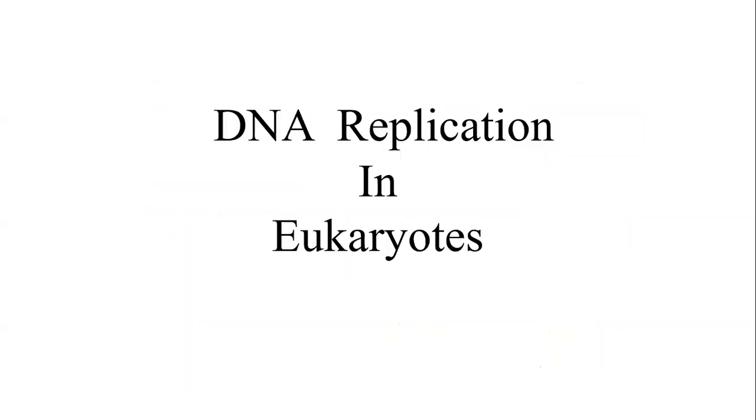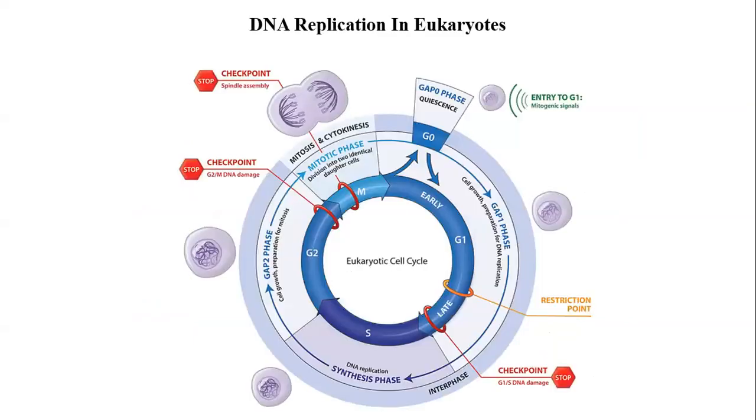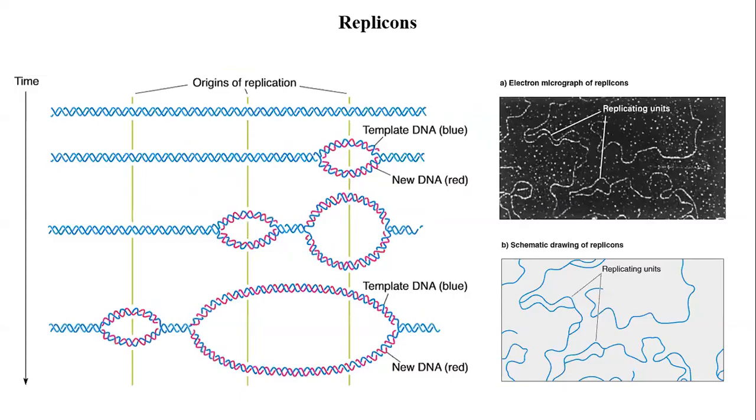Then DNA replication in eukaryotes. Remember the aspects which are different. So eukaryotes go through the cell cycle. What are replicons? There are many replicons working at the same time during replication, which is different, as prokaryotes have only one. Because there are many replicons, the DNA will be replicated in the stipulated time during S phase. Okay.